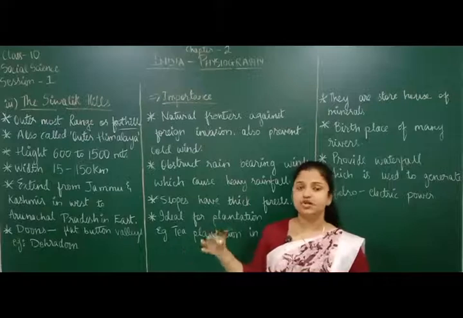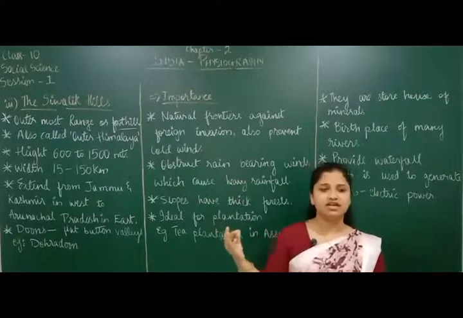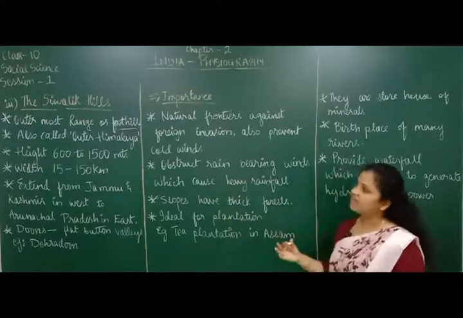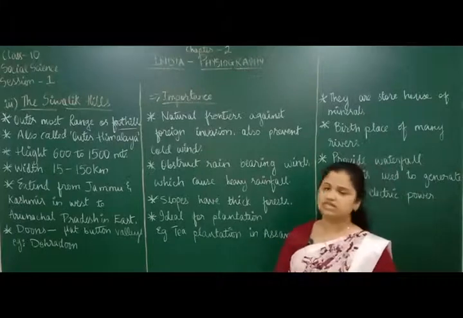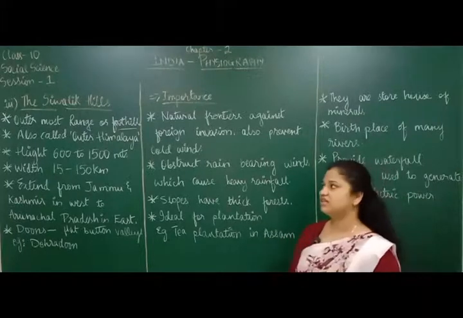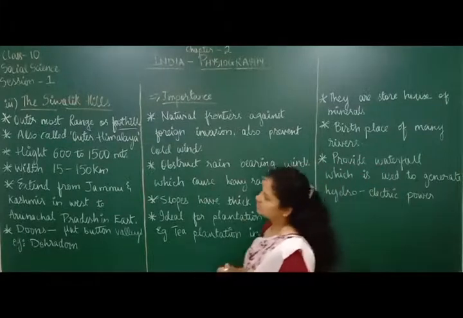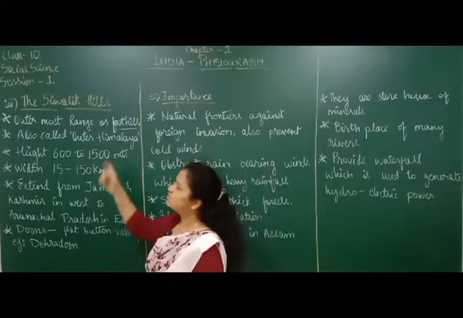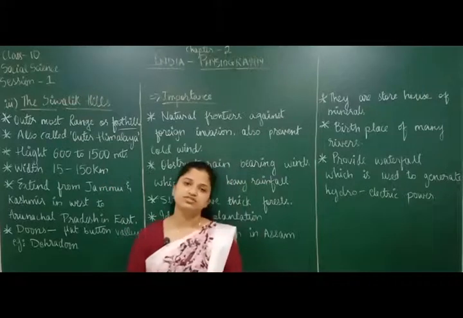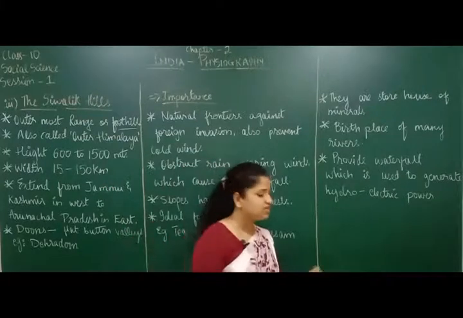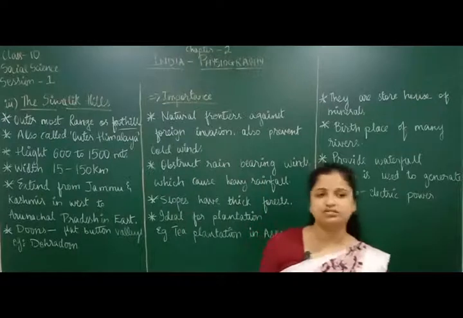Innermost was which one? Innermost was the Great Himalayas. Then we had the Lesser Himalayas, and then the outermost is the Shivalik Hills. And because they are the outermost, because they are the foothills, they are also known as Outer Himalayas. Shivalik are also known as Outer Himalayas. What each mountain is also known as, that is very important, you have to know.